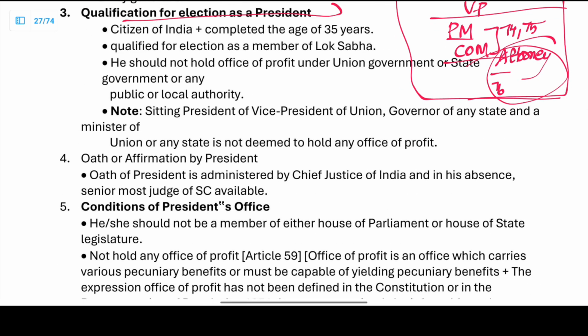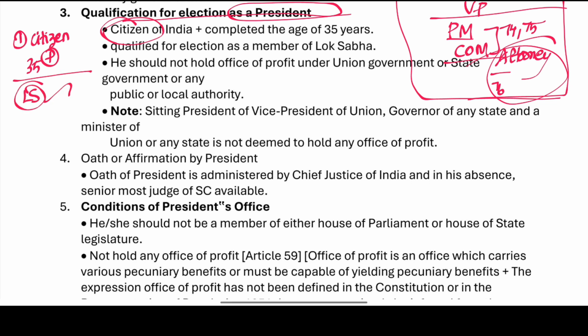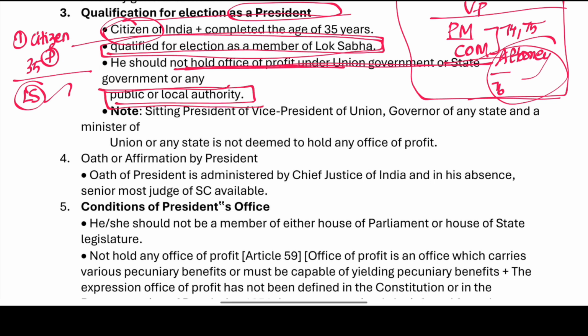Now what are the qualifications for the President? Must be a citizen. The first qualification is citizenship. He or she must be a citizen and 35 plus is the age limit. And they must be qualified for election as a Lok Sabha member, right? He should not hold an office of profit under the Union government, the state government, or any other local authority. So who does not hold the office of profit? The executives do not hold the office of profit.